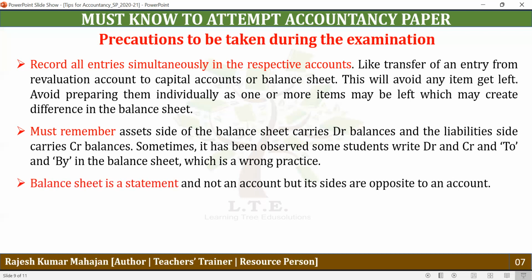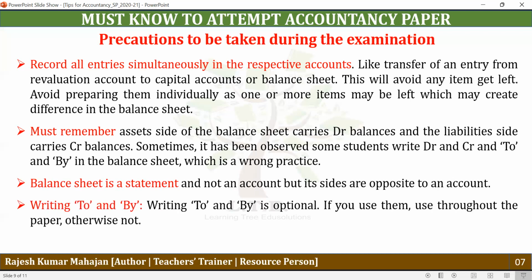Okay, so the balance sheet is basically a statement and not an account, but it is just the opposite of an account. In the account, the left side is the debit side, whereas in the balance sheet the asset side has the debit balances. In the account, the right side is the credit side, but in the balance sheet the liabilities side has the credit balances.